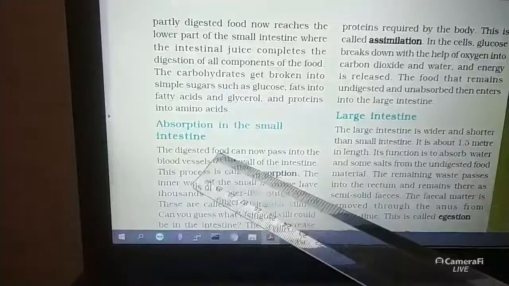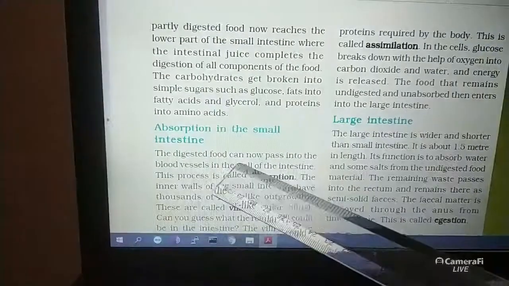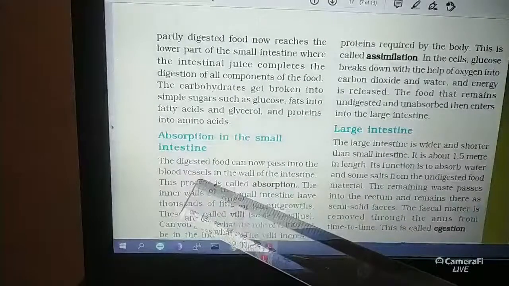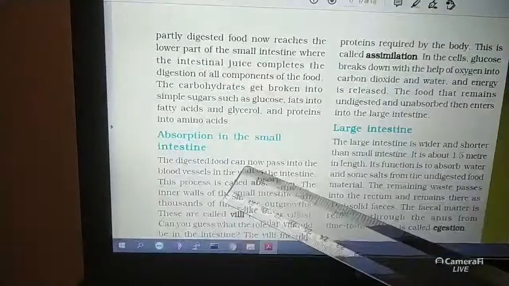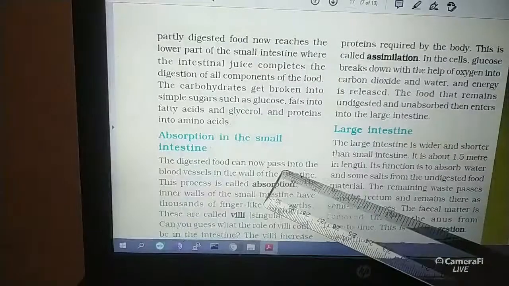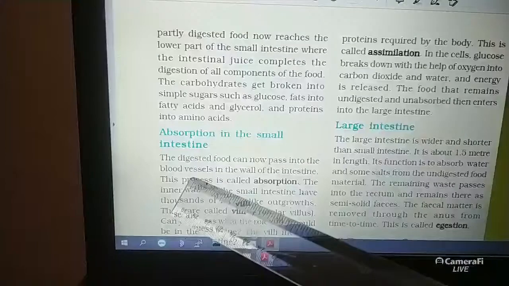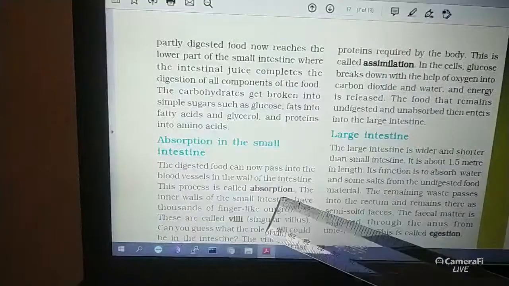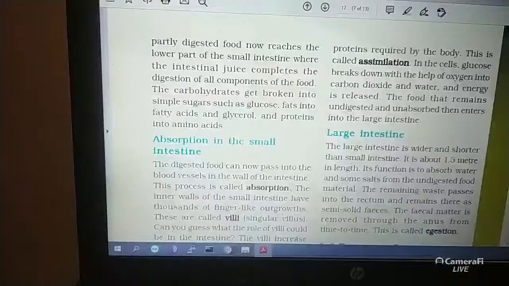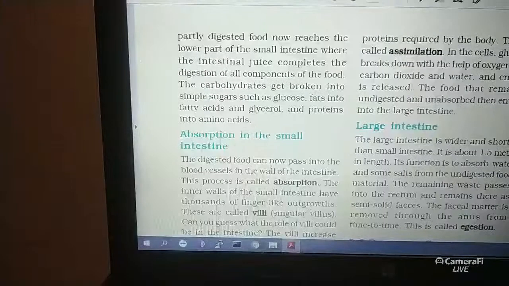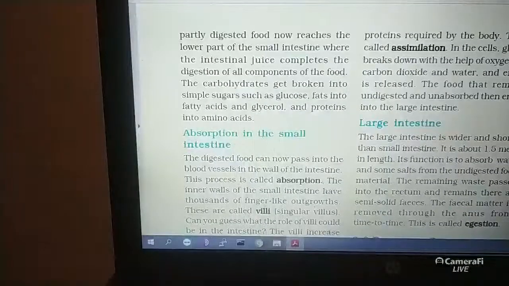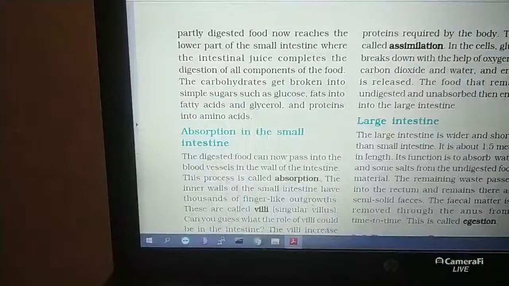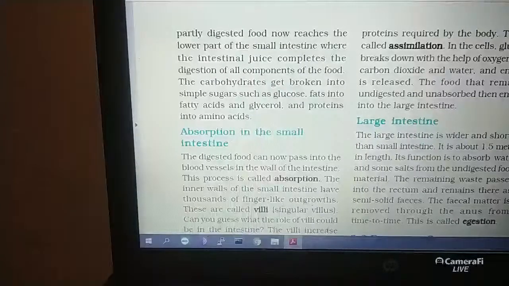Absorption. The digested food can now pass into the intestine. The digested food can now pass into blood vessels in the wall of the intestine. What is occurring after complete digestion?